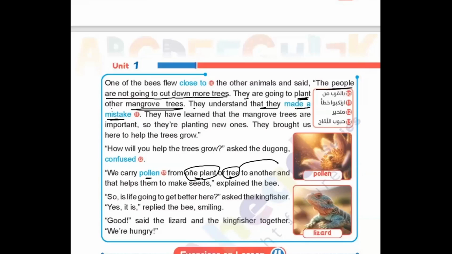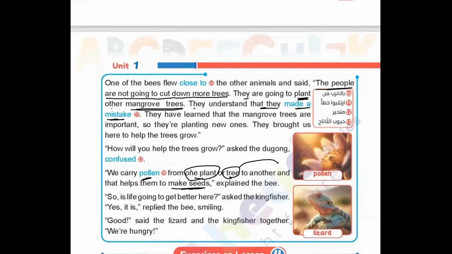The buzzing sound they are hearing is coming from the bees. So the bees explain that they will carry the pollen from plant to plant, from tree to tree, and by that way they can make seeds, and that means more and more mangrove trees.